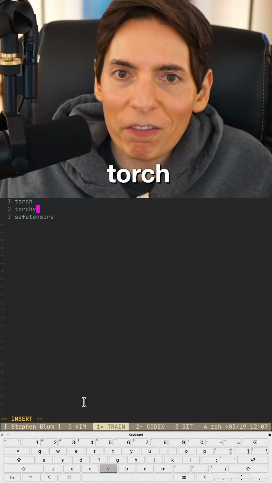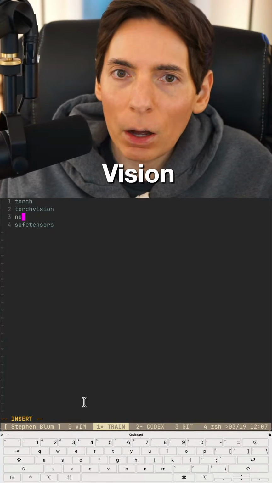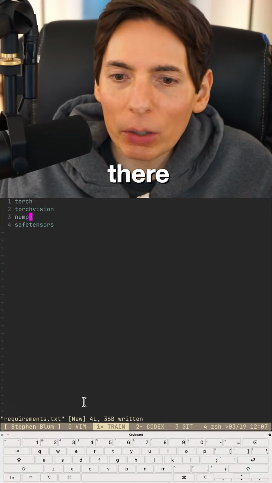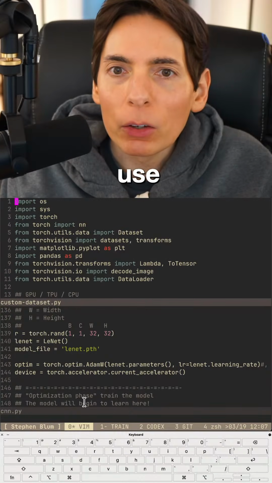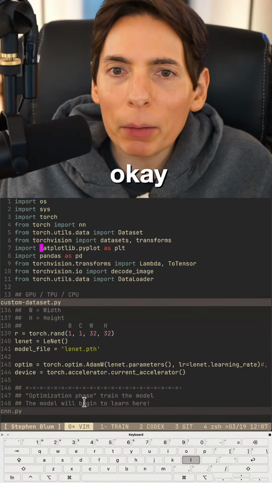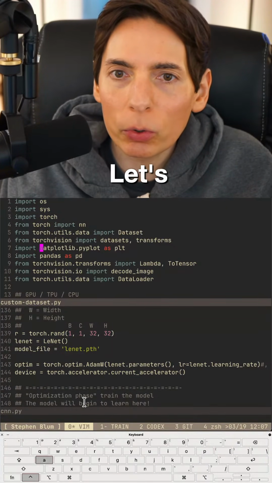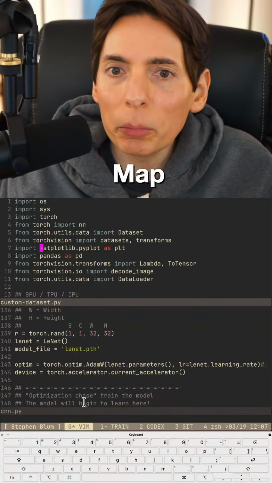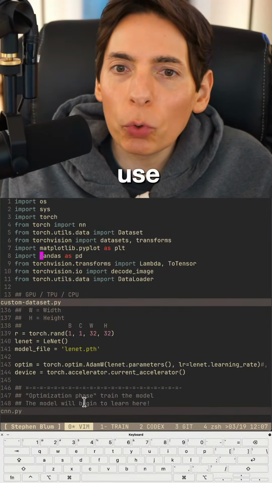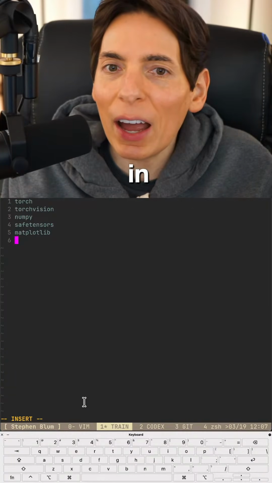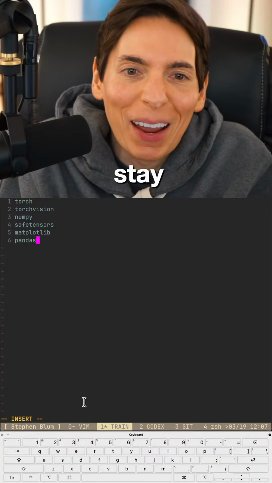Okay. Safe tensors. Torch. Vision. Numpy. Was there something else that we used? What else do we use? We use matplotlib as well. Yeah. Okay. So matplotlib. Let's grab this real quick. Matplotlib. Pandas. We use pandas for the CSV, although in this case, I usually want to stay away from pandas.